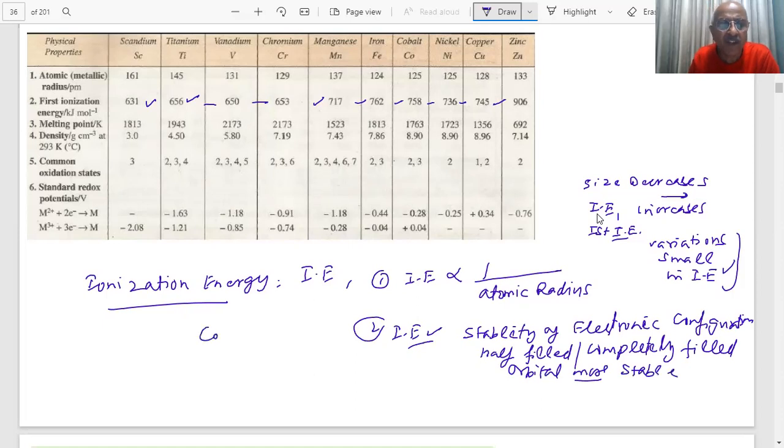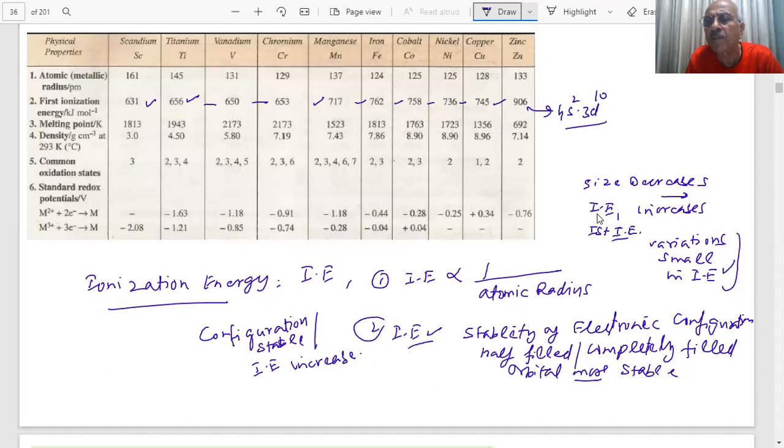If the configuration becomes stable, then ionization enthalpy will increase, because you will need more energy to remove an electron. As you see, in the case of zinc, it is very large, because zinc is 4s2 3d10. It is completely filled, so it is very stable. When you try to remove an electron, it will be difficult and need more energy. Clear?